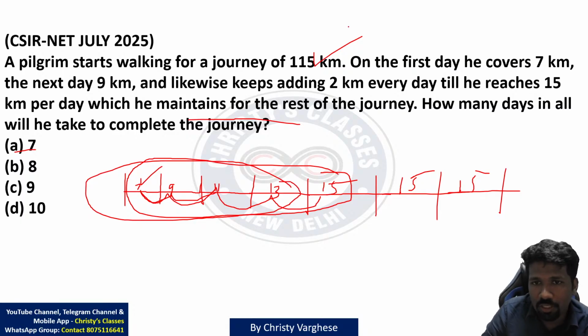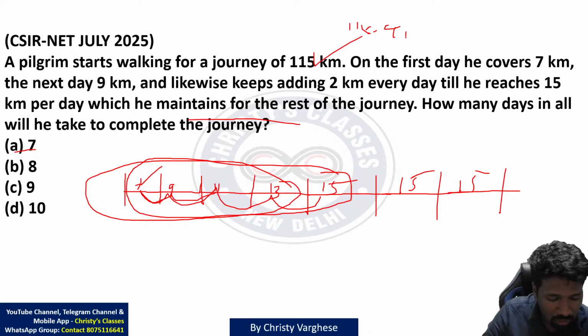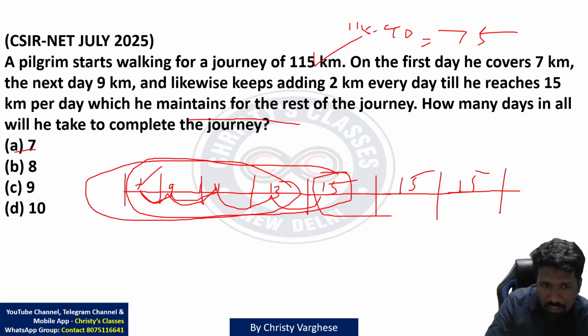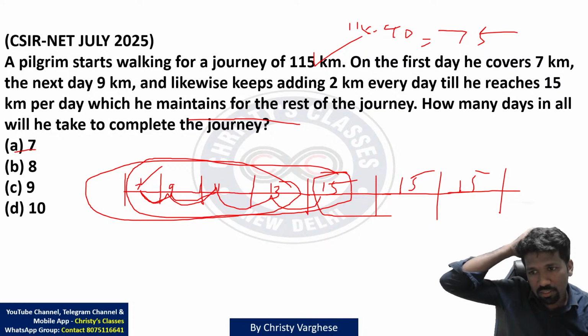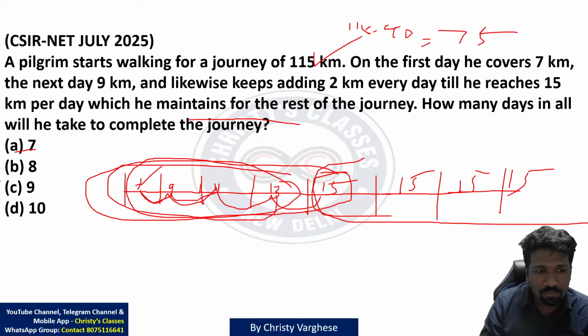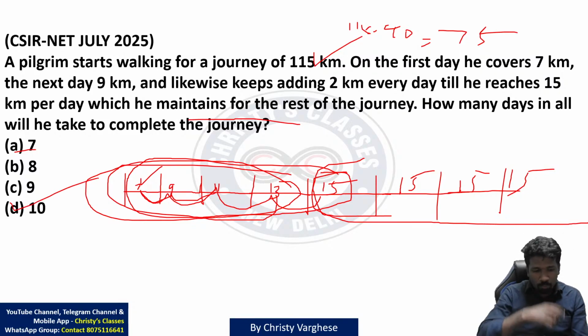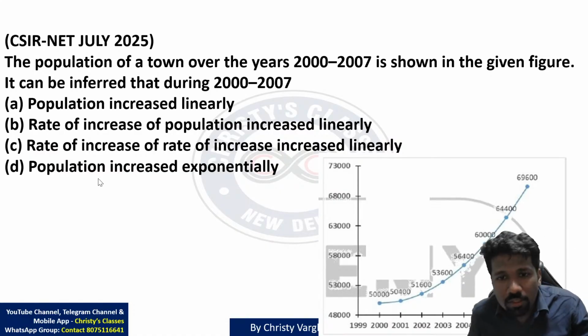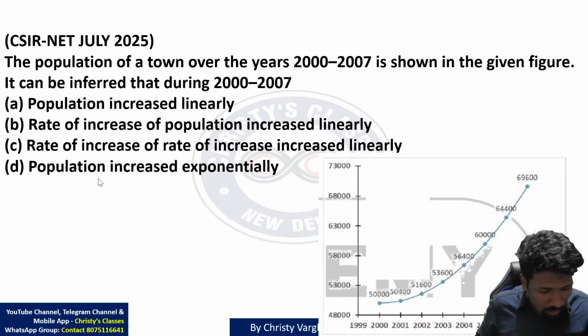If you don't want to take options, 115 - 40 करिए. 115 - 40 क्या है? 75 है ना. To form 75, how many 15s are needed? 6 15s are needed ना. 15 15 15, 6 times are needed. मतलब 6 days with 15 kilometer, 4 more days. So 6 + 4, 10 total. सबको clear है ना? Very simple question. You use the right method. Any doubts? Please ask if there are any doubts.